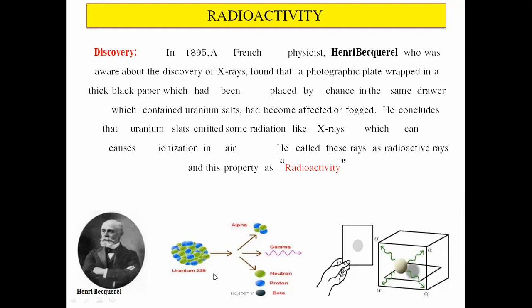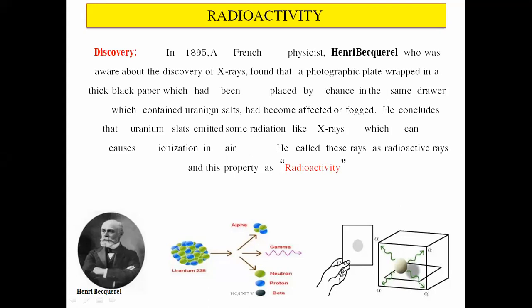So uranium emits special types of radiations, alpha, gamma, neutron, proton, and beta radiations, on that photographic plate. There is a change in the composition or the ionization of that photographic plate. So he concluded that something emitted radiations on that photographic plate.